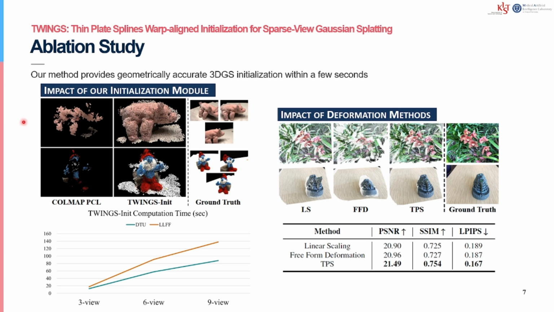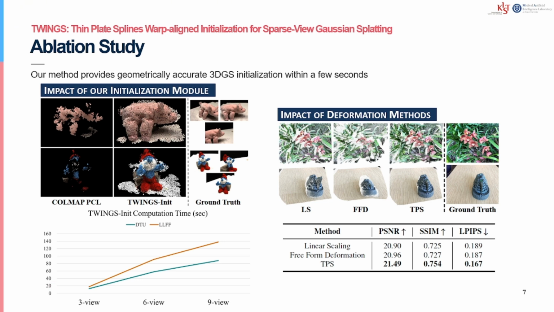We analyzed why TWINGS init improves sparse-view 3D GS. First, the point cloud visualization shows the impact of our initialization module. The COLMAP point cloud is extremely sparse in the 3-view setting, providing insufficient constraints for Gaussian optimization. In contrast, TWINGS init produces a much denser point cloud while preserving the overall scene structure, with only 12.45 seconds for DTU 3-view and 17.74 seconds for LLFF 3-view.